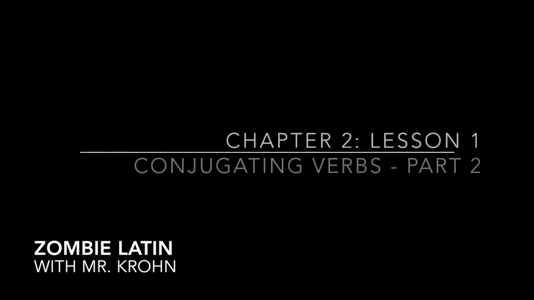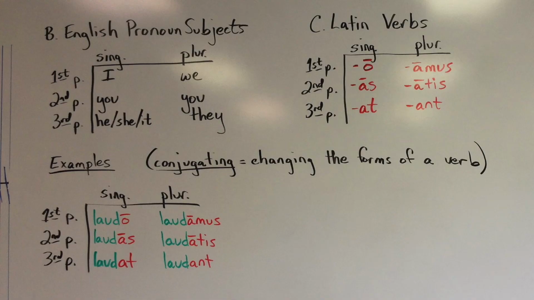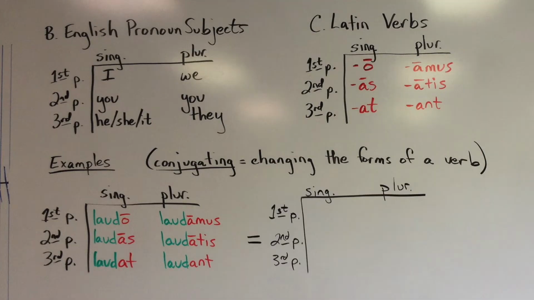Salvete. In this lesson, we'll be learning how to translate the verb forms that we learned in the previous lesson. You'll need your notes from the previous lesson. For that, let's make a neighboring chart just to the right of this one. We're going to draw a little equal sign in between so that we know that one spot on the left is the same as the one spot on the right.